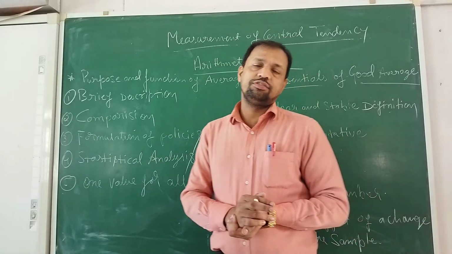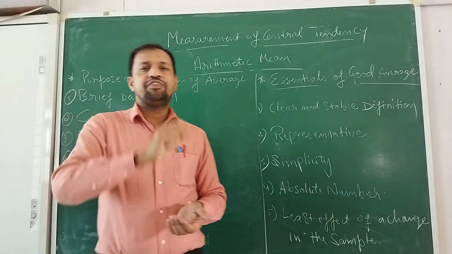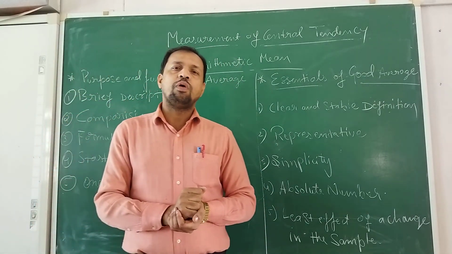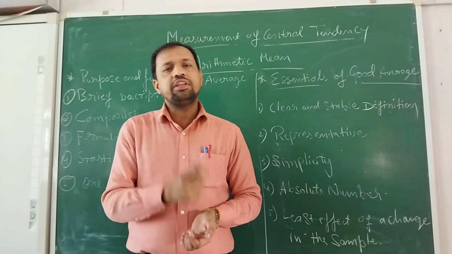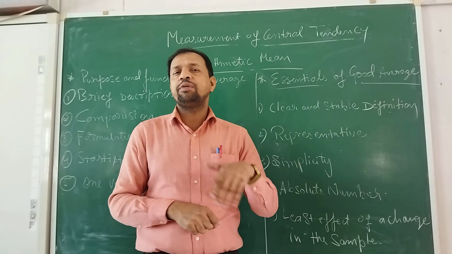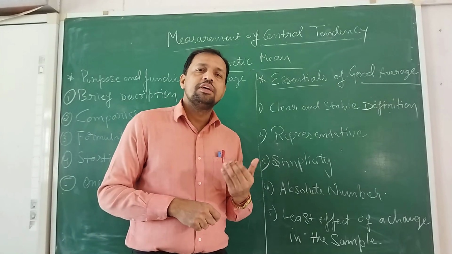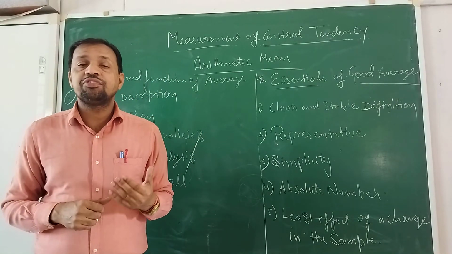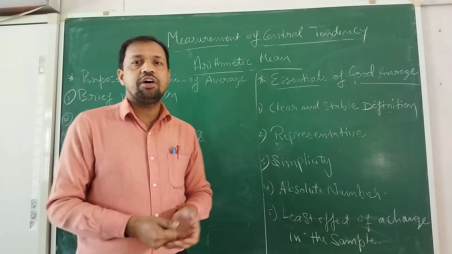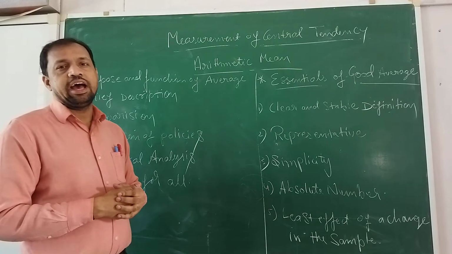One value for all. For example, you have five subjects, and the values will be different for all the subjects. But if you want to say how much is your percentage overall, then we require one value. If you add the total of all your subjects and divide by the number of subjects, you get one value. So average helps us get one value for so many data. These are the various functions or purposes why we take average.